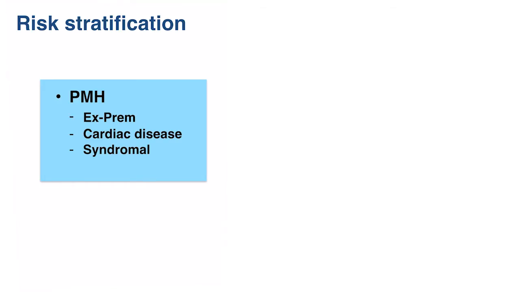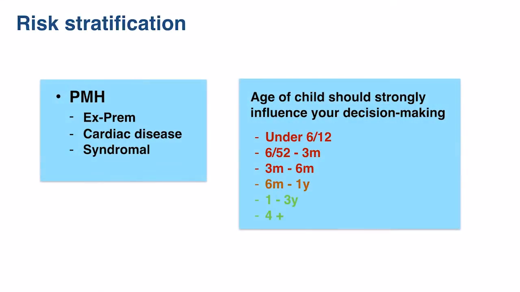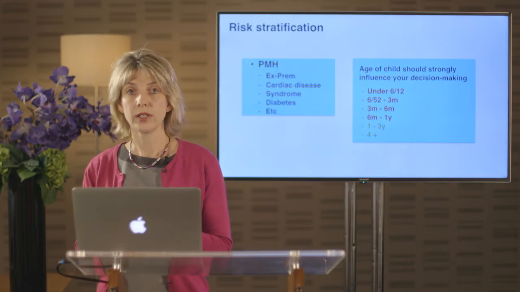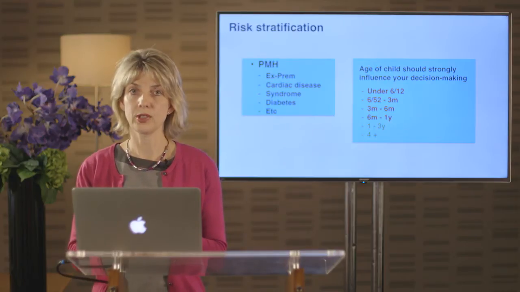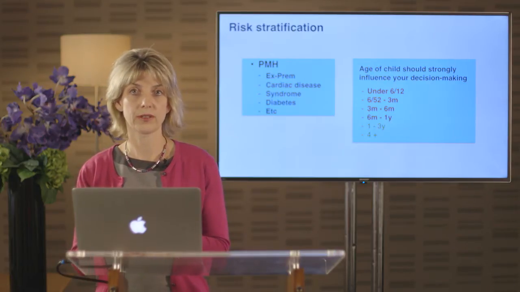And age really matters. So when you first start paediatrics, perhaps all children scare you a little bit and you're a little bit underconfident, but actually most children over the age of 2 have quite a good immune system. Those children under 2 should concern us more, and particularly children under 6 months old and particularly children under 6 weeks old. So if you're a little bit on the fence and you're not sure whether to admit a child or not, have a look at the age, because that should help you make your decision. So that's our risk stratification. Now we're going to go on and take a normal history and examine the child.